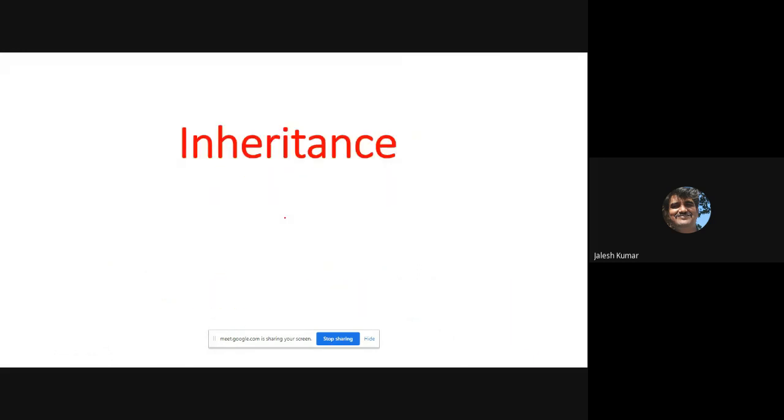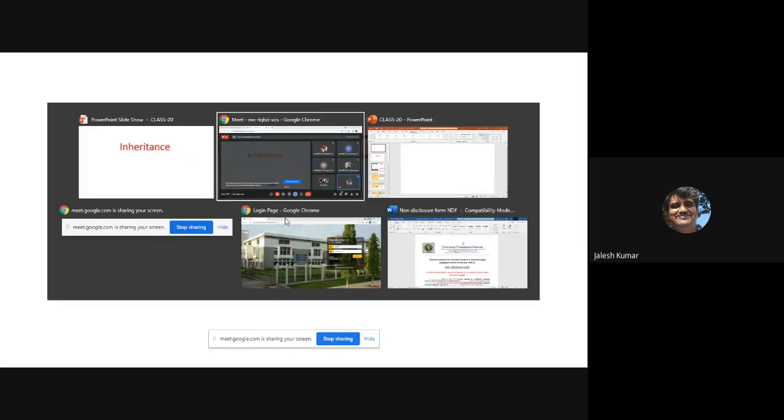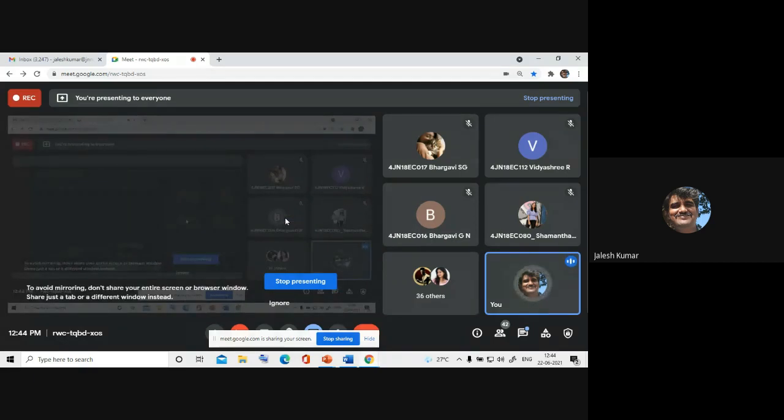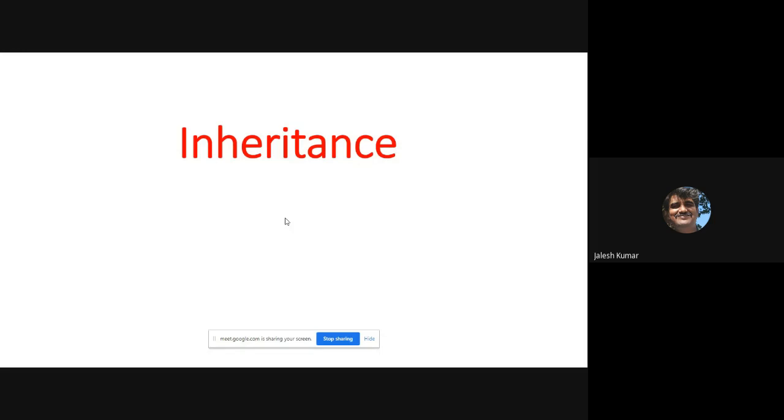inheritance. Today we are discussing inheritance in Java. You already discussed these object-oriented principles: encapsulation, polymorphism, and inheritance, the three fundamental concepts of object-oriented technologies. Inheritance is one important factor. All the object-oriented languages support this, but it's special in Java because Java identified some problem, like as I told